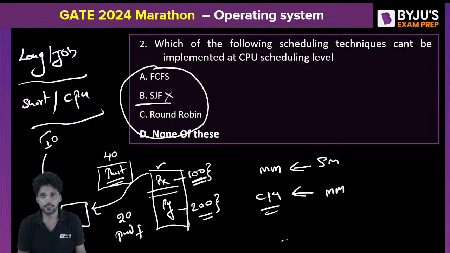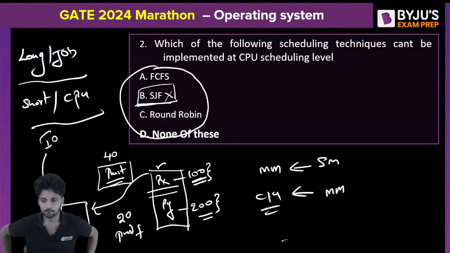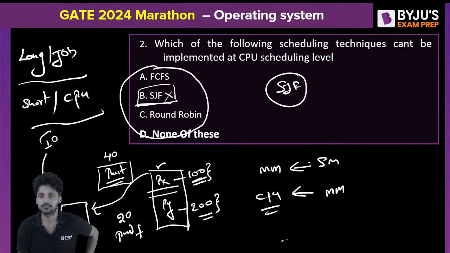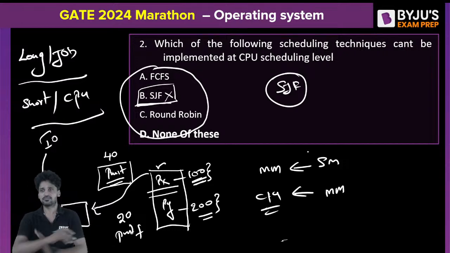Do you understand this? SJF cannot be implemented at the CPU scheduling level. There is nothing as such SJF at the CPU scheduler level. Did you understand this or not? Look here. Atreyo asked about the mid-term scheduler, I will explain. Medium-term scheduler, I will explain. Do you understand this or not? Everyone, SJF is not possible to be implemented at the CPU scheduler level. Any doubts? You can just ask me.